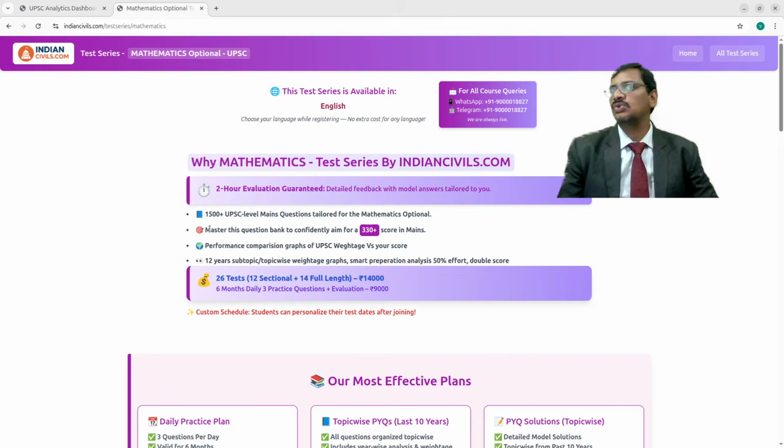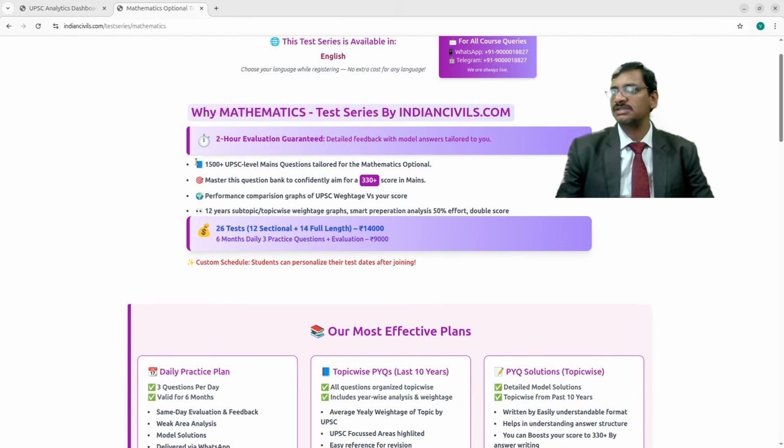I'll go through this test series space, and there are features in it. See this: I have prepared a database of 1500 plus UPSC-level mains questions. Actually it is more than 2500, but I mentioned only 1500 here. This covers 12 years, from 2014 to 2024, and I will add 2025 as well. I have also given the weightage graphs.